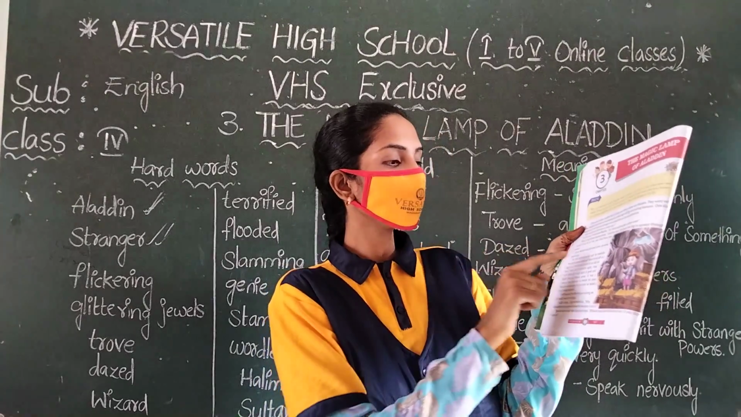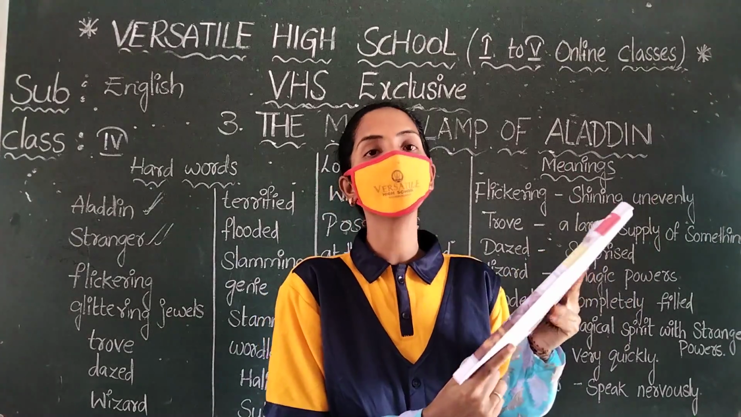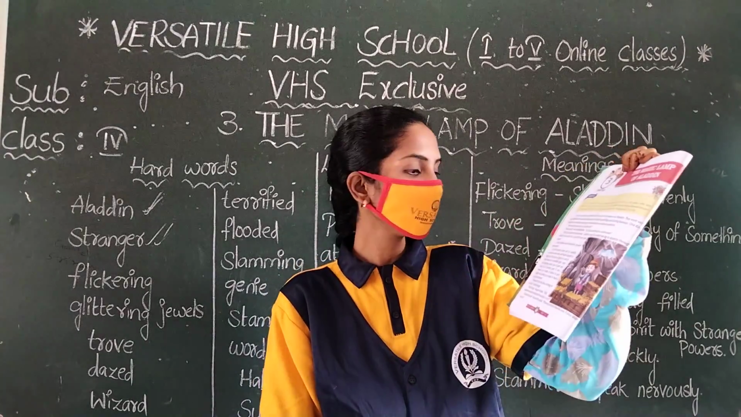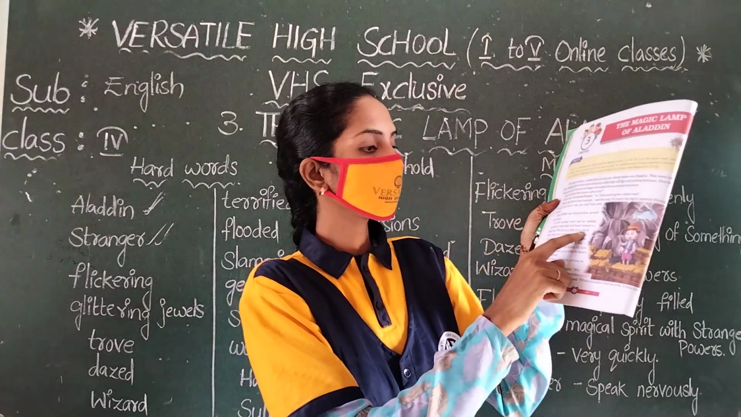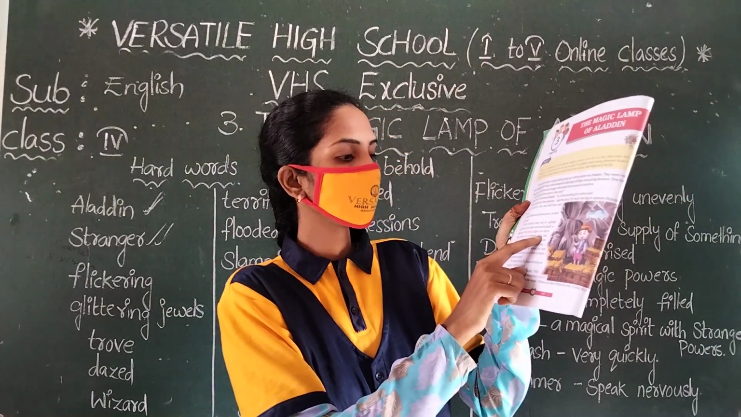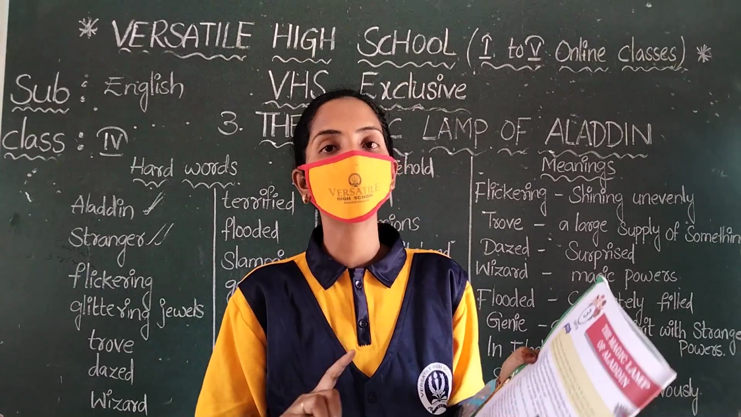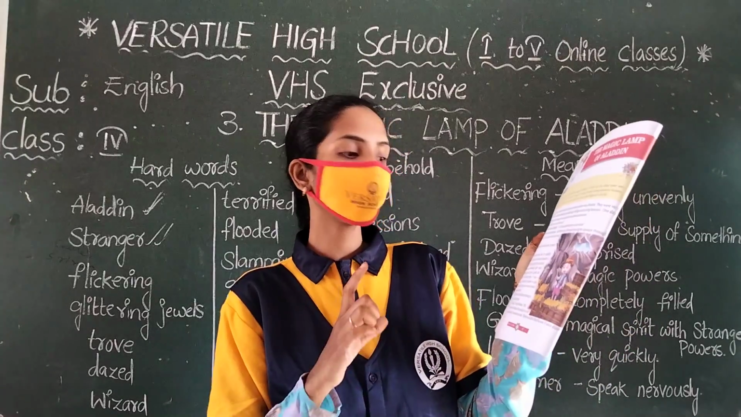His feet touched stone and he carefully went down some steps and found himself in a large cave. Aladdin went down the manhole, touched the stone, and there were steps and a large cave. The whole cave was very dark, but in the darkness one lamp was shining.